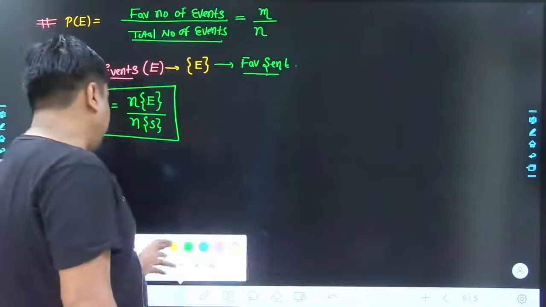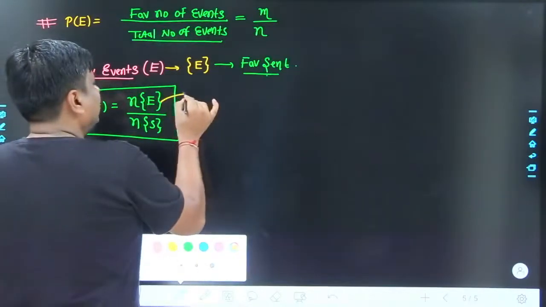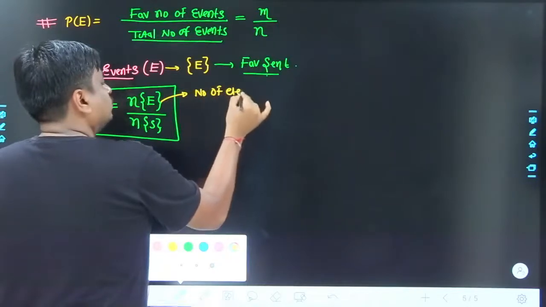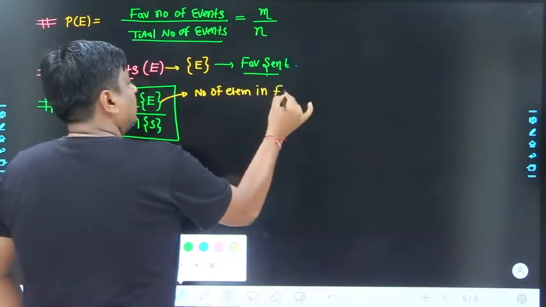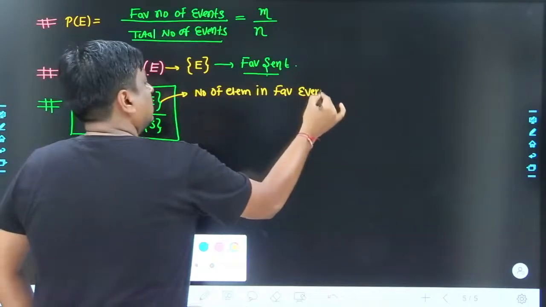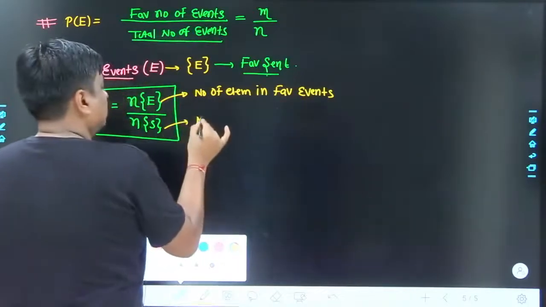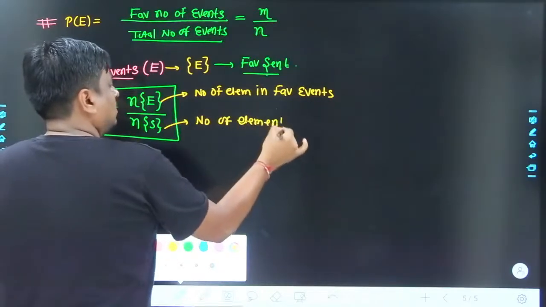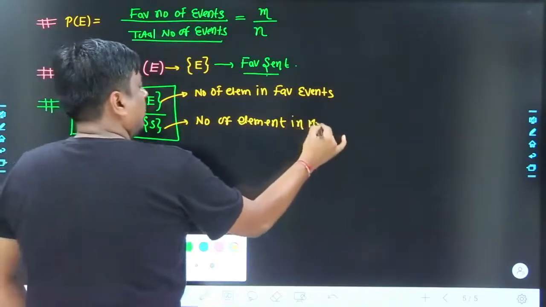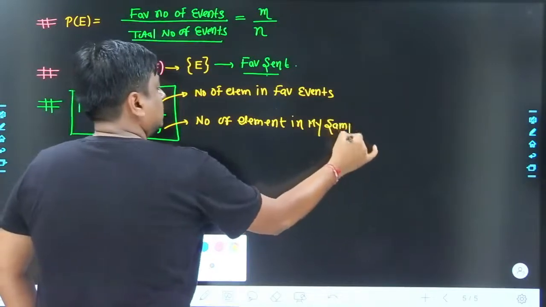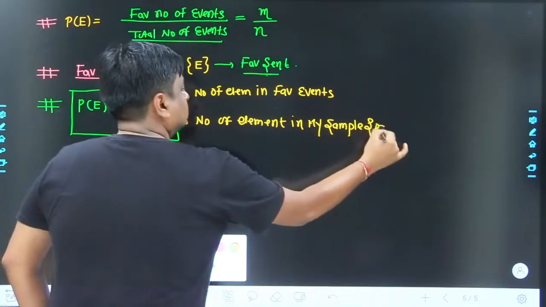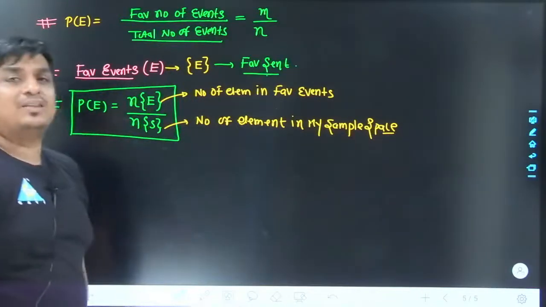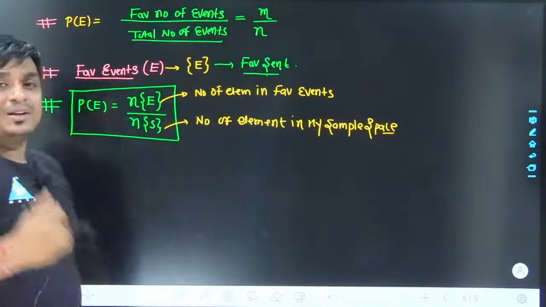What is N of E? N of E is the number of elements in my favorable event, and N of S is the number of elements in my sample space. Keep in mind this formula remains true only if the number of trials is infinite and the type of experiment is fair in nature.